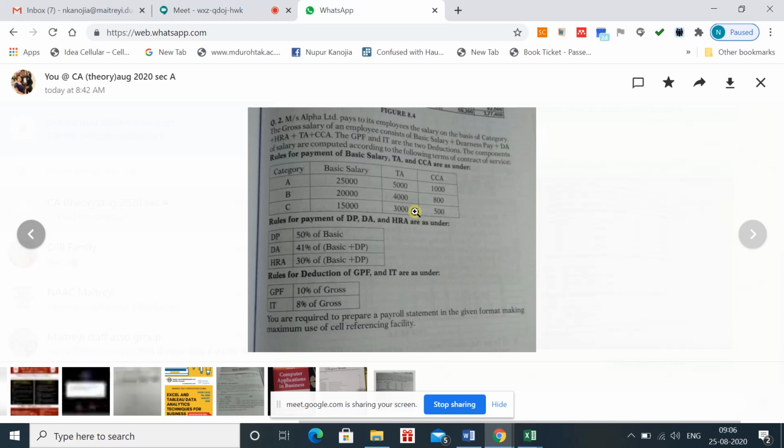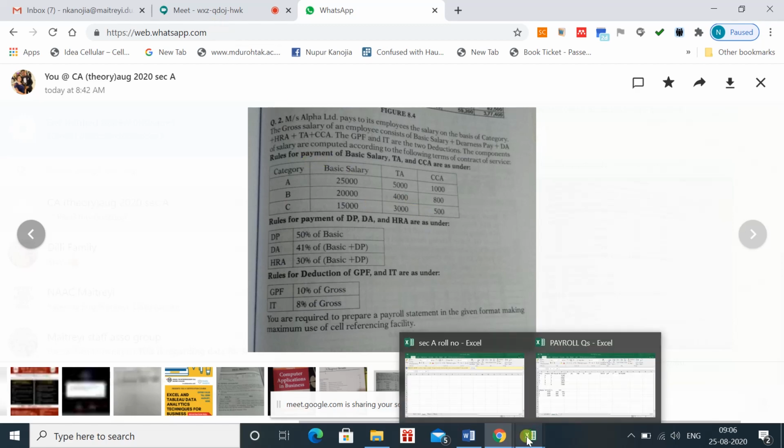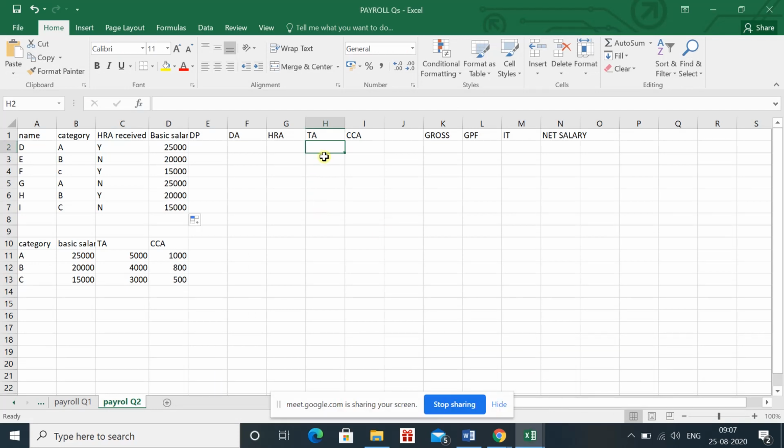To apply it, what can we do? We have to again apply the formula. So we are moving to the Excel. In this case also you have to apply the VLOOKUP, as in case of basic salary the categories are given. In case of TA and CCA also the different categories are given. So we have to apply the same type of formula for TA and CCA.